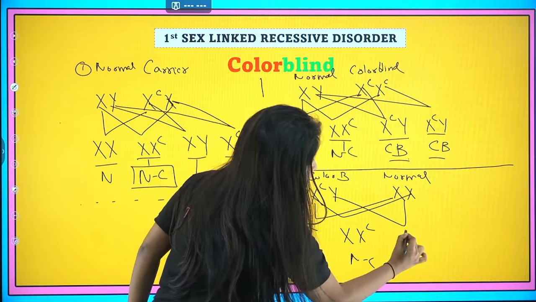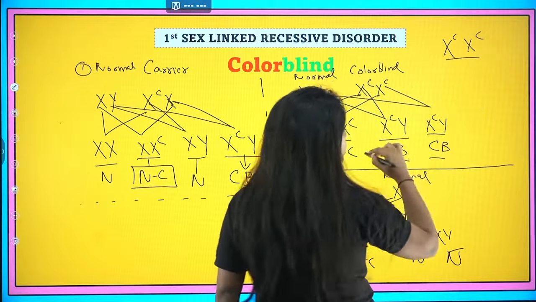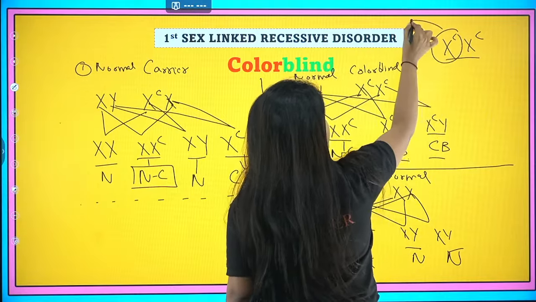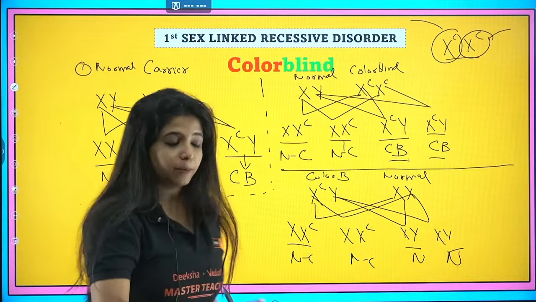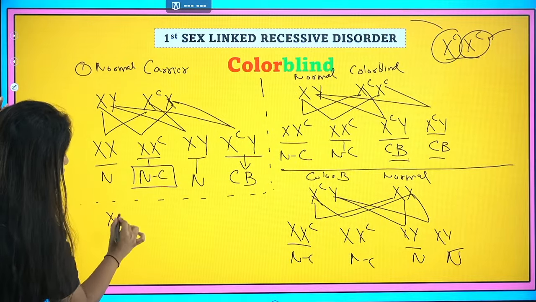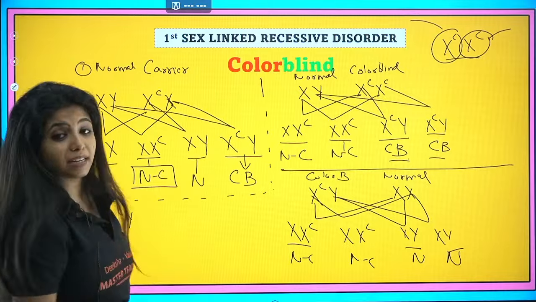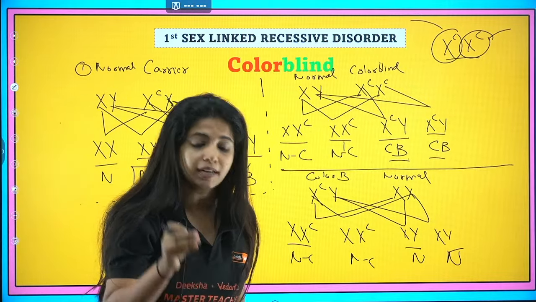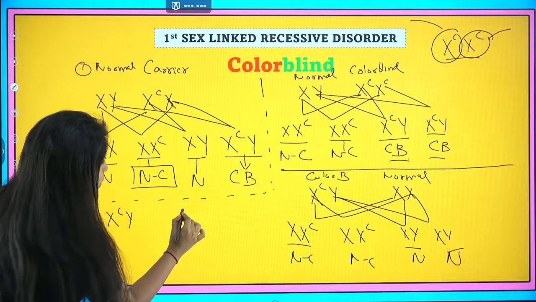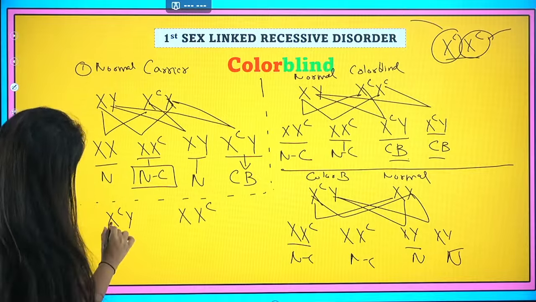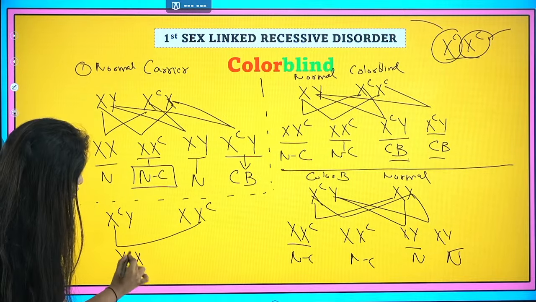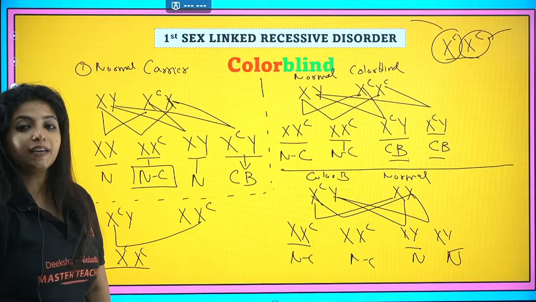Now again, if I actually want the female to be affected, I need to understand this very important thing. The female should be like this. That means one gene should come from the father, another gene should come from the mother. That means the father should be colorblind, because if the father has one gene, that means he is colorblind. And the mother, my dear children, at least she should be what? A carrier. At least she should be a carrier. So if the condition is like this, when this and this come together, that's when a female is finally going to be colorblind.